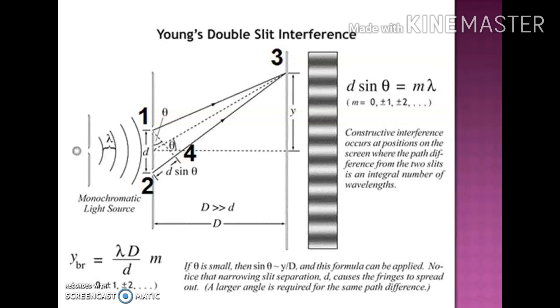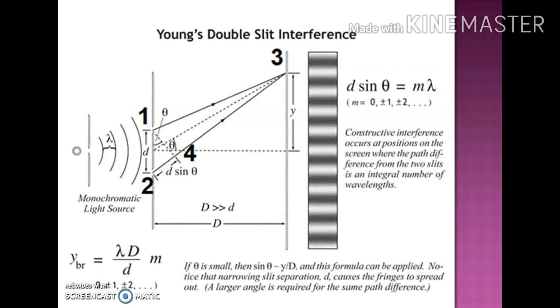That will be found to be d sin theta. So we can say that d sin theta is the path difference between the waves coming from source 1 and from source 2 and reaching the common point 3.